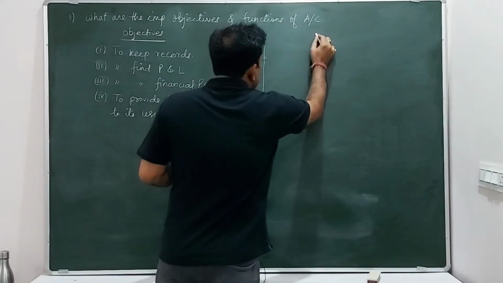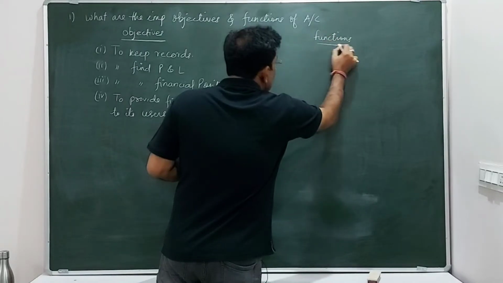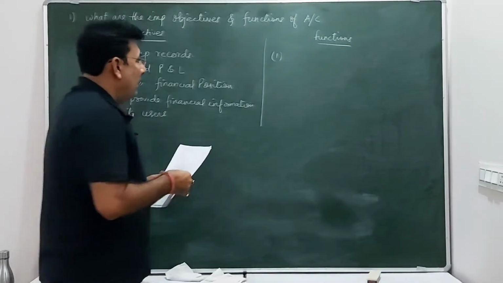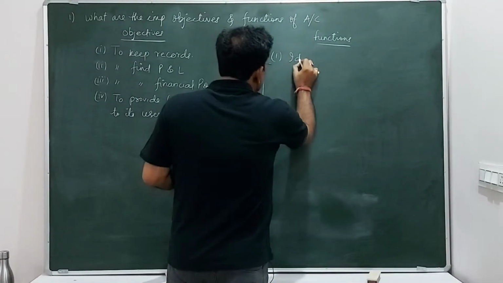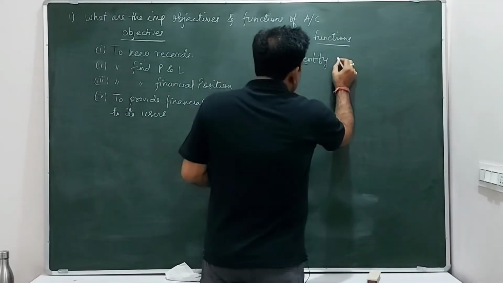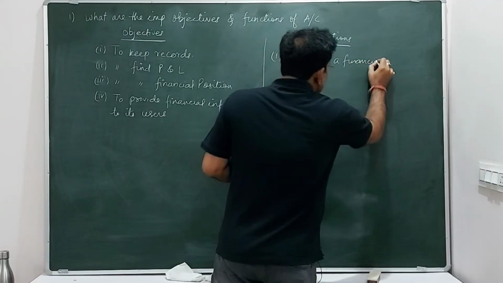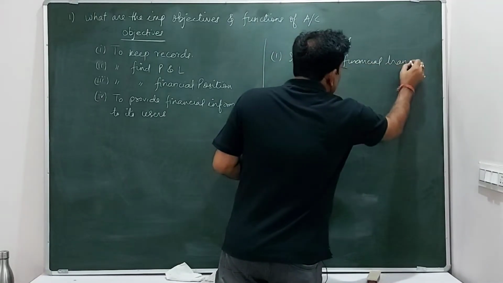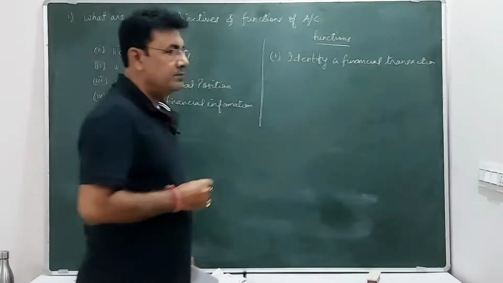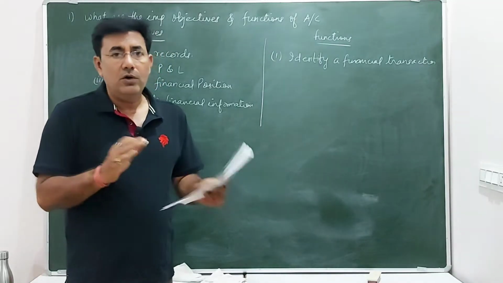Let's move on to the important functions of accounting. The first important function of accounting is to identify a financial transaction. This is the main function of accounting, to identify whether the given transaction is financial or non-financial.